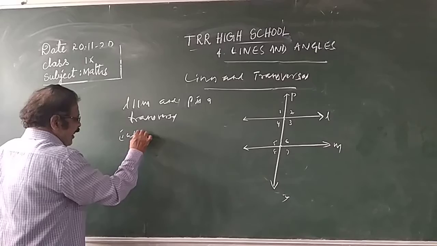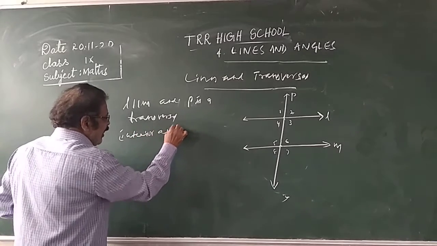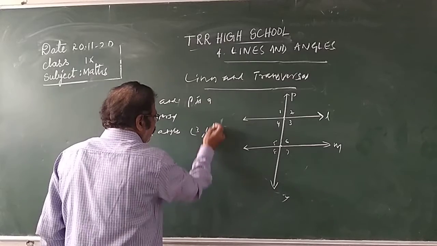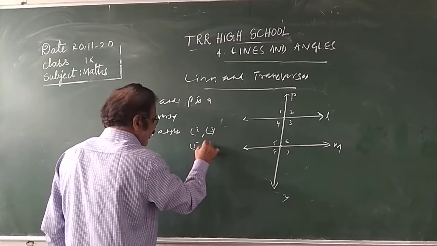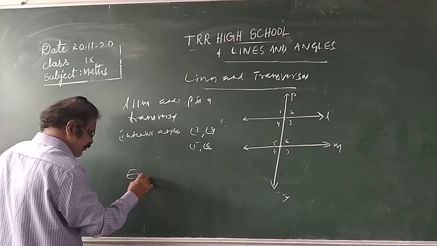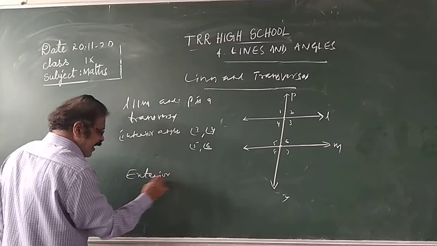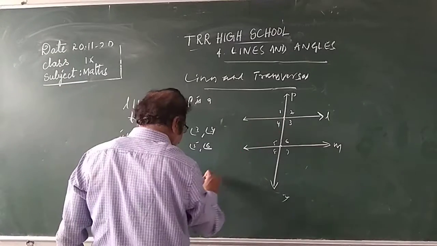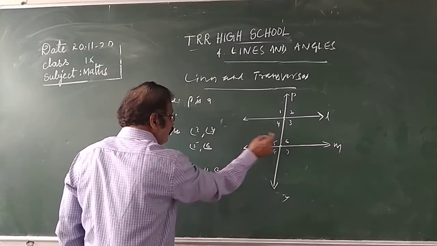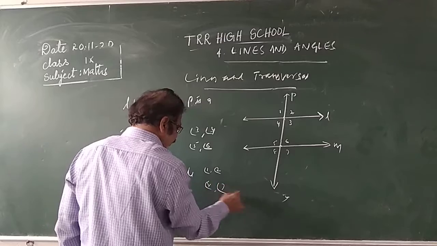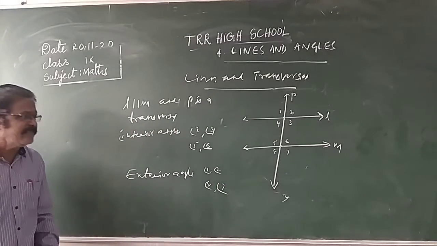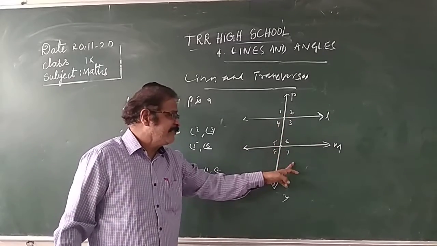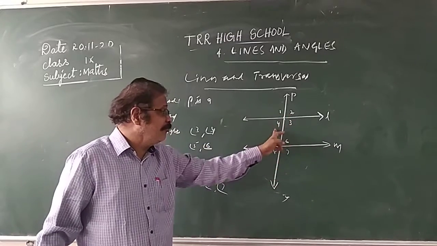So what are interior angles? The interior angles here are angle 3, angle 4, angle 5, angle 6. And exterior angles mean the angles obtained outside the parallel lines. Outside the parallel lines: angle 1, angle 2, angle 8, angle 7. These are the exterior angles. From this figure, the exterior angles are 1, 2, 8, 7, and the interior angles are 3, 4, 5, 6.